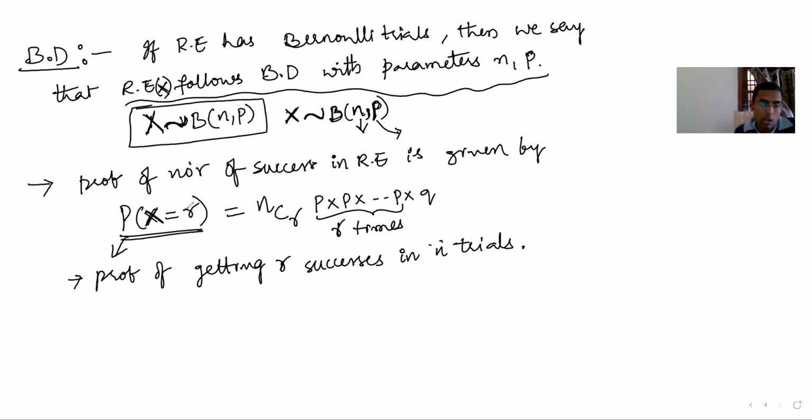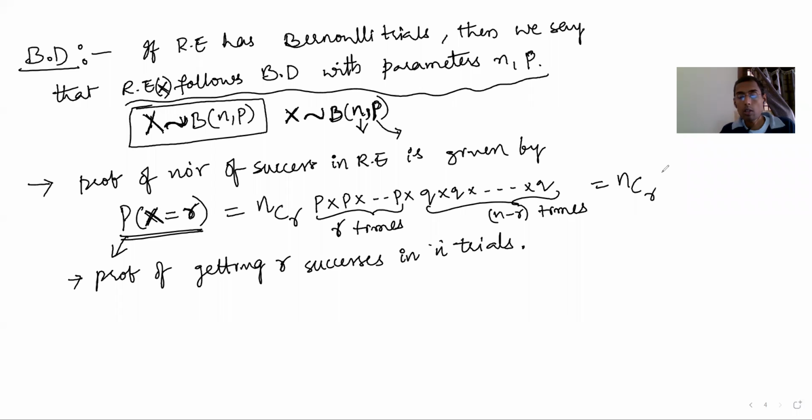R successes you need, so nCr: you select r trials where you need probability P, and all the remaining are Q, n minus r times. That is nCr into P to the power of r, Q to the power of n minus r. This is the probability of getting r successes.